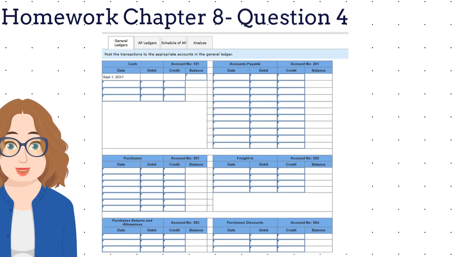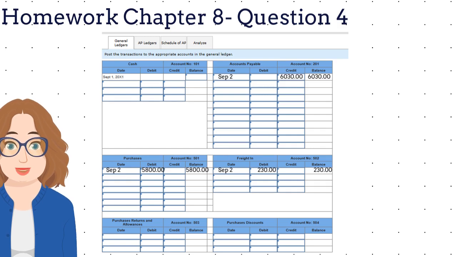We post this first transaction by looking for the purchase account and writing September 2nd into the date column and $5,800 into the debit column and the balance column. We next post the freight in of $230 and also extend the balance. Last, we record the accounts payable portion of our transaction by posting the credit to the accounts payable account.